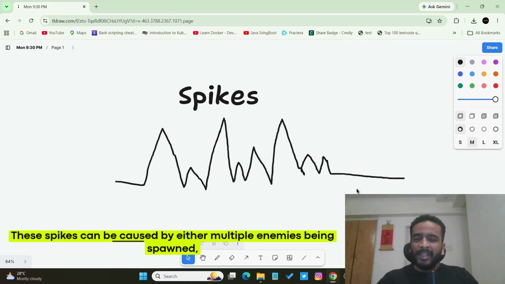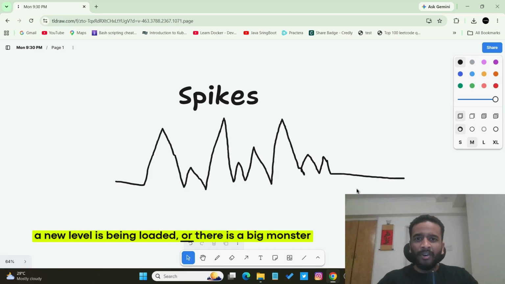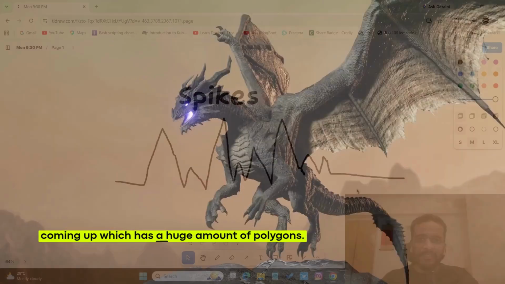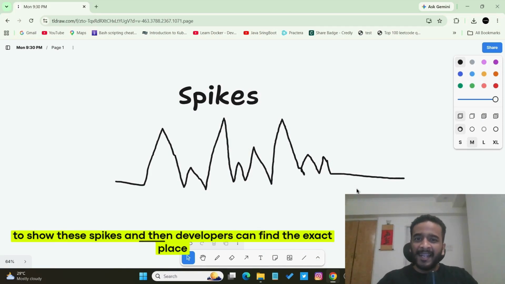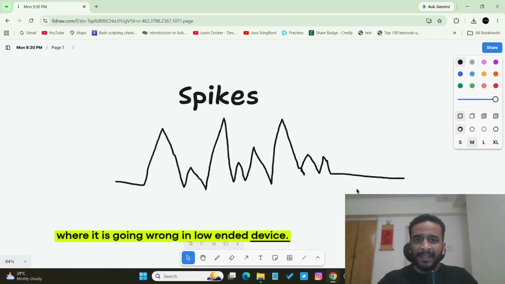These spikes can be caused by either multiple enemies being spawned, a new level being loaded, or a big monster coming up which has a huge amount of polygons. Profiler is capable enough to show these spikes, and then developers can find the exact place where it is going wrong in the low-end device, and then the performance can become consistent by comparing these spikes on two different devices.